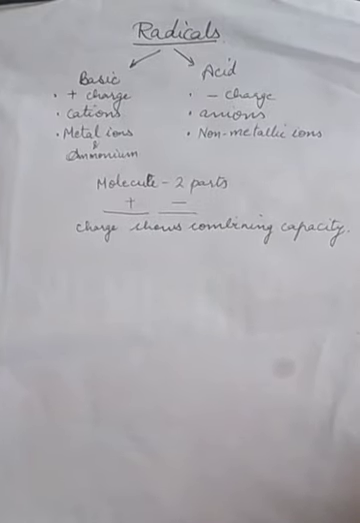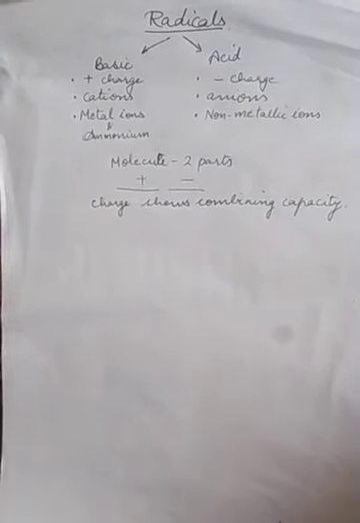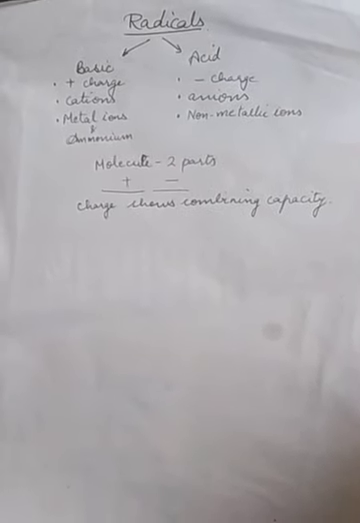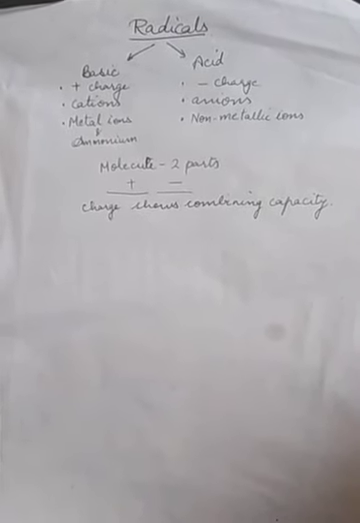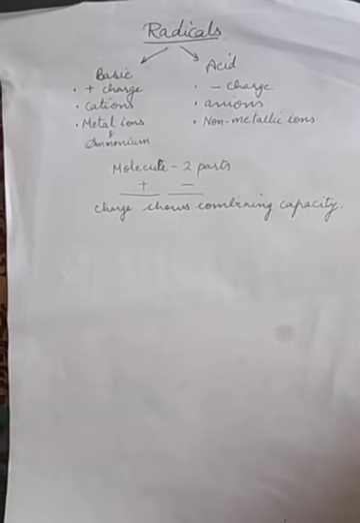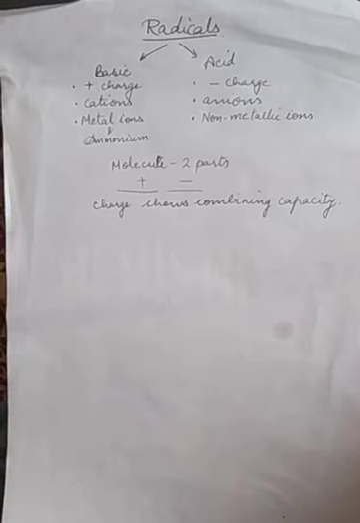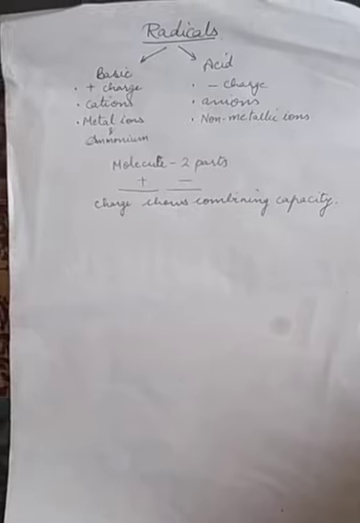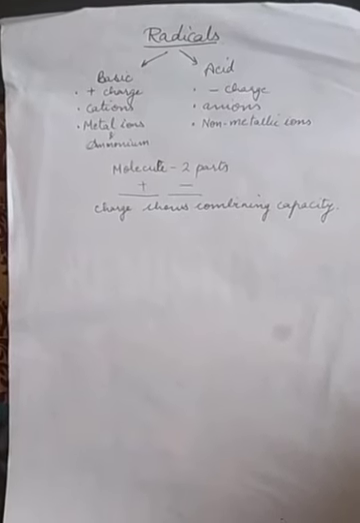Let's talk about radicals now. You know that some elements, atoms of some elements, would want to stay alone. And few other elements do not want to stay alone. They exist either in pairs or in groups of 3 or even more than 3 atoms together. Same as we humans also do.